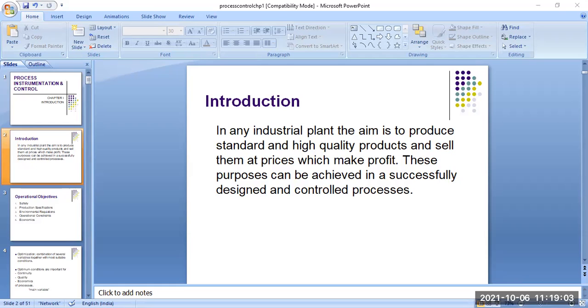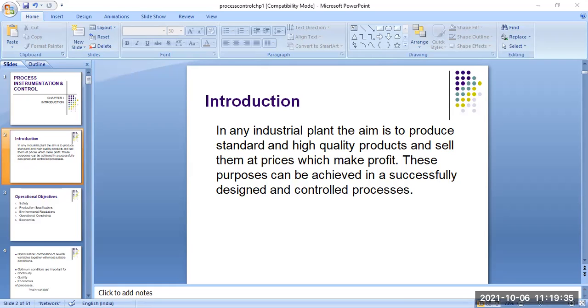In this case, we have to know the process variables in our industrial purpose. The process variables are of different types: pressure, then temperature control system, humidity control system, flow control system, pH level control system, as well as force measurement or force control system, and speed or acceleration control system.